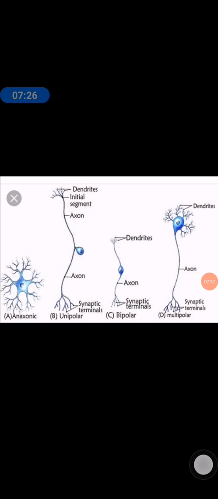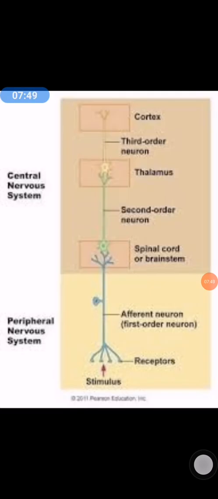Sensory neuron is the neuron that carries sensory information from the periphery to the central nervous systems. Sensory neurons are involved in reflex arc and sensory perceptions. And it is divided into first order neurons, second order neurons and third order neurons. First order neurons carry sensation from periphery to the spinal cord. Second order neurons carry sensation from spinal cord to the thalamus. And third order neurons carry sensation from thalamus to the sensory cortex of the brain.